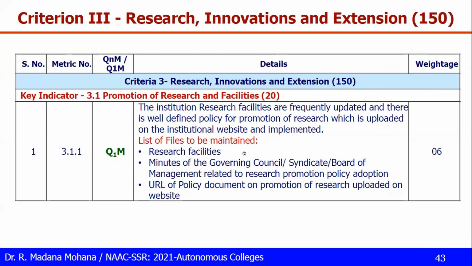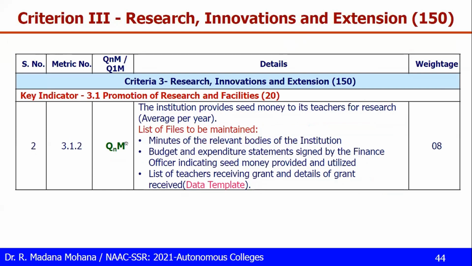You have to provide research facilities, college level, department wise, minutes of the governing council, board of management for research promotion policy adoption, and the URL of the policy document on promotion. The policy document you can place on the college website, and that link will be provided here. Then 3.1.2, this is quantitative. The institution provides seed money to its teachers for research, average per year.